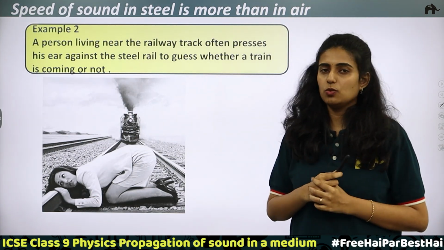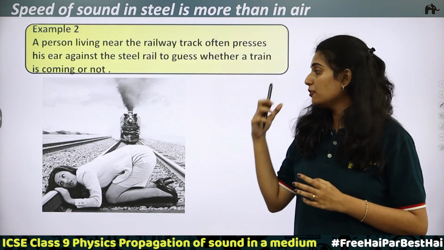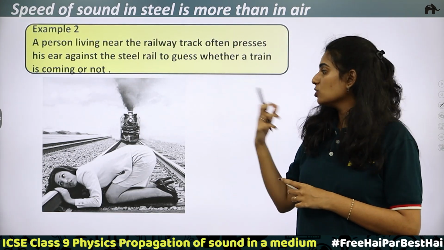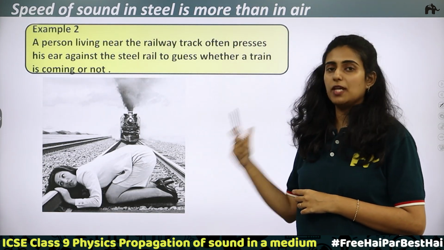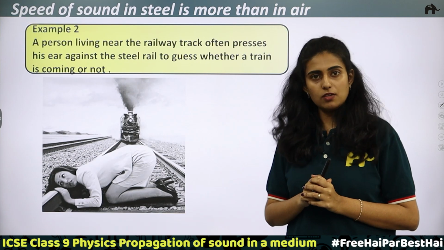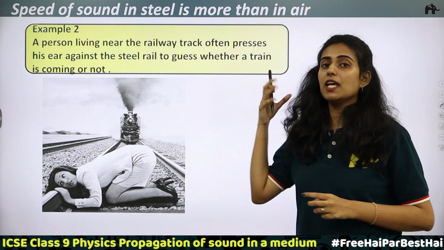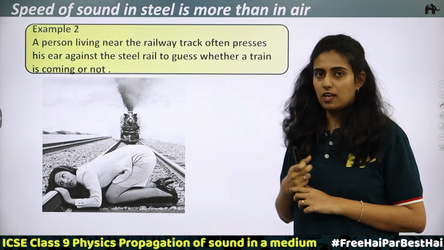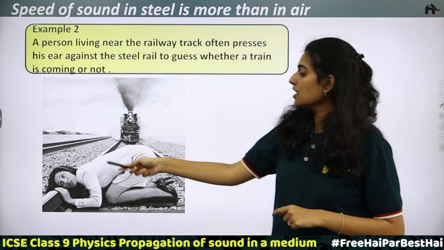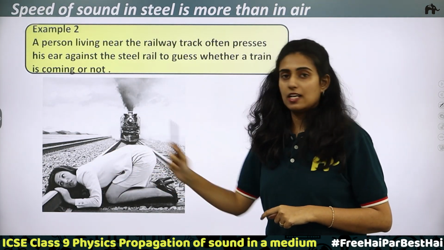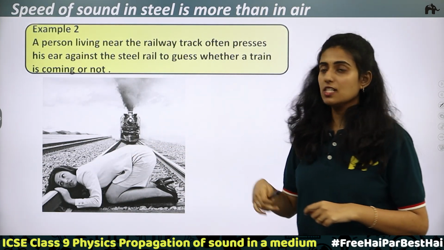When you keep your ear on the steel track, you will be able to hear the sound of the train before you hear it normally through the air, even though the train is much farther away. At that time, you won't be able to hear the sound through air. You will only be able to hear the sound through the railway track, that is, when you keep your ears on the steel bar.